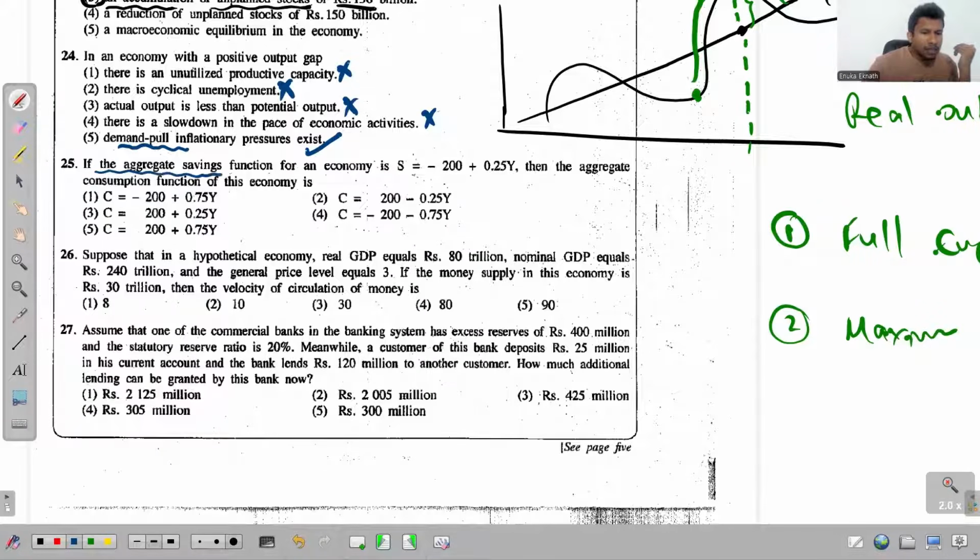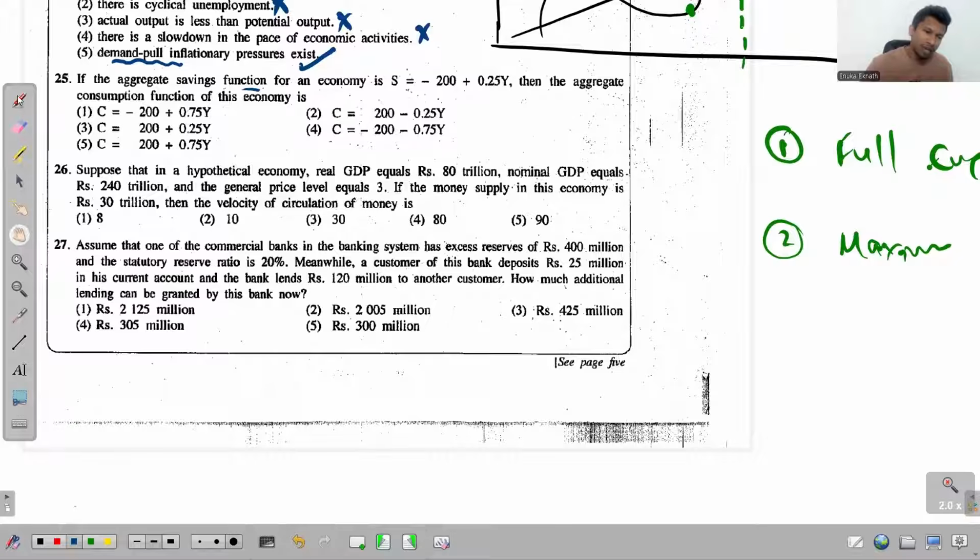If the aggregate savings function for an economy is S equals minus 200 plus 0.25 Y, then the aggregate consumption function of this given economy is very easy. If the savings function is minus 200 plus 0.25 Y, what's the consumption function?